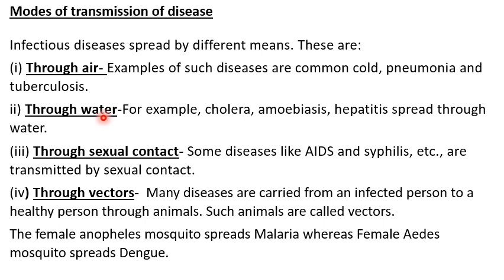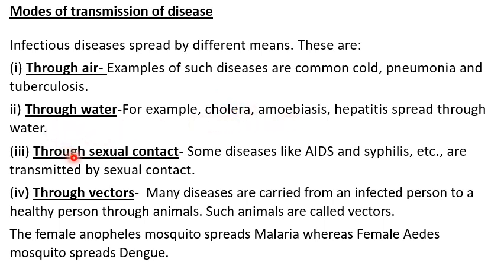When we drink such water, the microbes present in the infected water enter the healthy body, and then waterborne diseases spread, that is cholera, dysentery, hepatitis.